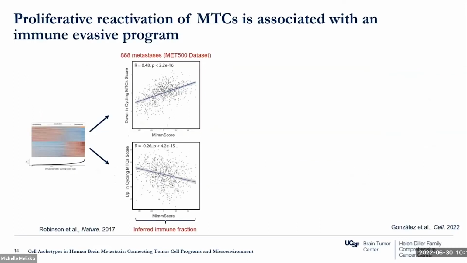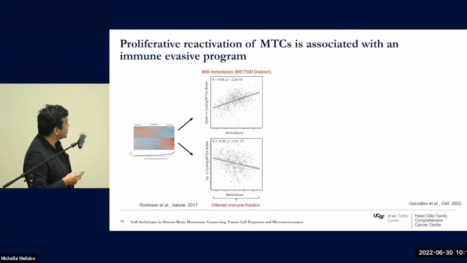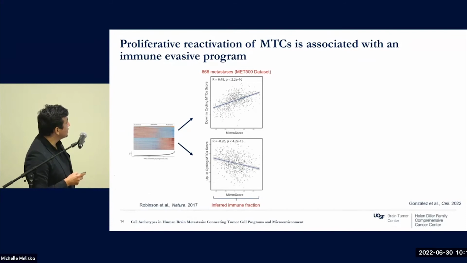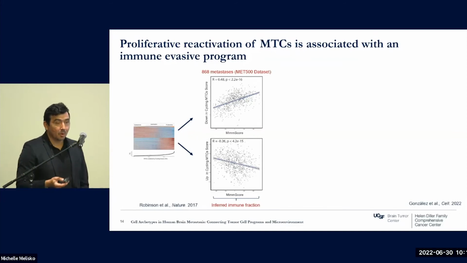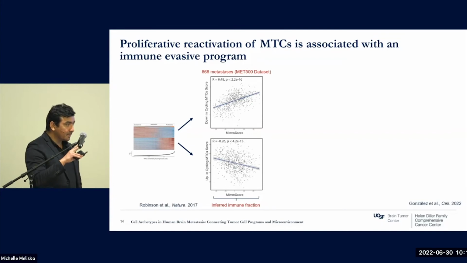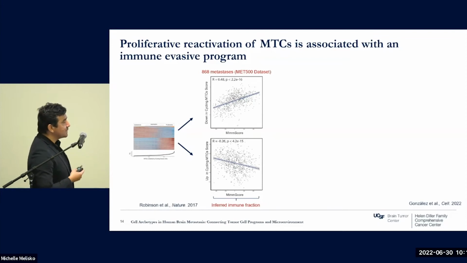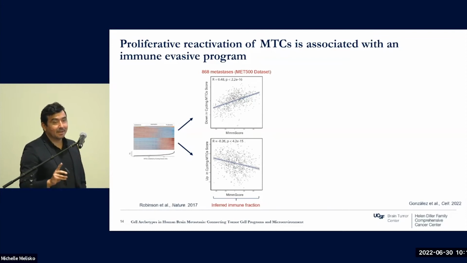So in line with that idea, this is the same paper that I showed before. We correlated the expression of these genes with the composition of the immune fraction in 868 human metastases. This includes brain metastases, but also any kind of other distant metastases. And we can see that those genes that are downregulated by cancer cells when they reactivate correlate with the increase of immune fraction. Basically in line with what we propose here, that the reactivation from quiescence and immune evasion can be two connected events. I know that idea is very provocative, but we believe that there is something that we are not seeing, in how the cancer cell can actually escape.